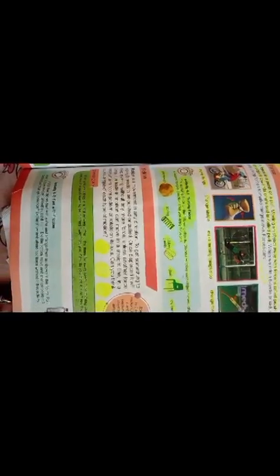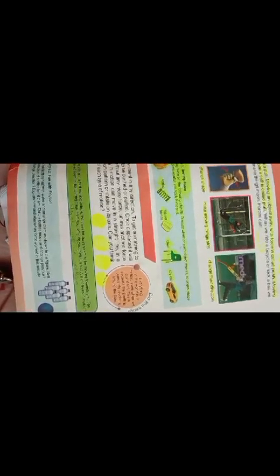The science query: you are sitting in a fast moving vehicle. The trees far away seem to be moving towards you. The trees near the road seem to be running away from you. Why do you think it is so? Are the trees in motion? The answer to this question is no, we are in motion. So because we are in motion, it seems that the trees are in motion. But actually we are in motion. Trees are not in motion.